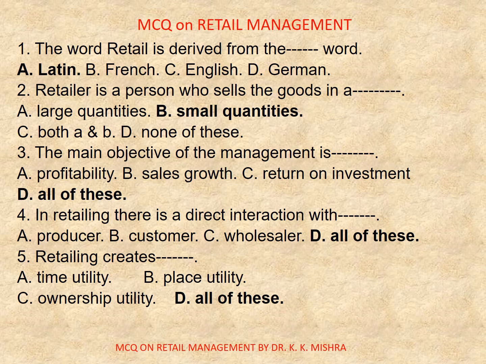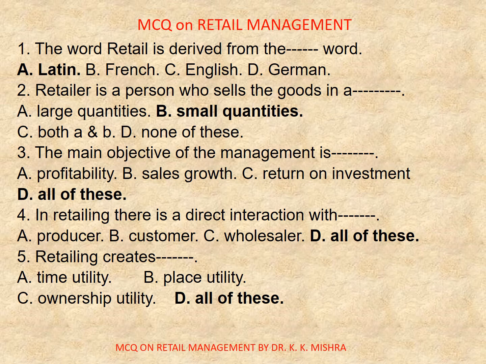Question number 3. The main objective of the management is dash. A. Profitability, B. Sales growth, C. Return on investment, D. All of these. Correct option is D. All of these. Question number 4. In retailing, there is a direct interaction with dash. A. Producer, B. Customer, C. Wholesaler, D. All of these. Correct option is D. All of these.